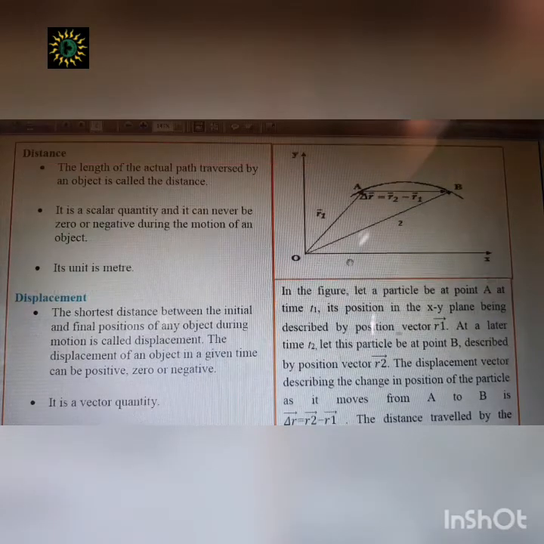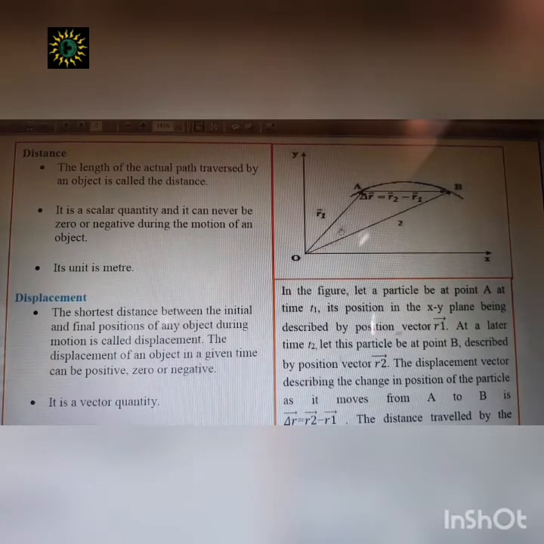Suppose this is an x and y coordinate axis. A is a point, so R1 is the position vector to specify the position of this particular point A. When the body is at point B, the position vector used to specify its position with respect to the origin will be R2. So R1 and R2 are the vectors, and R2 is the position vector to specify the position of the object when it is at point B.